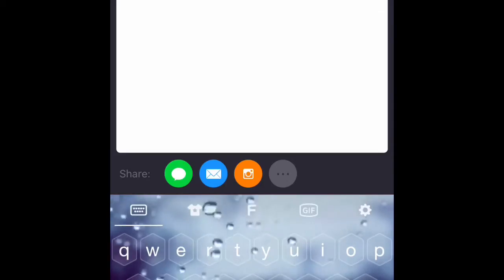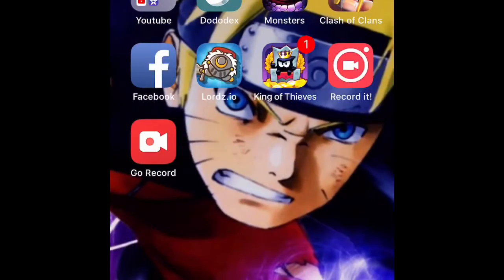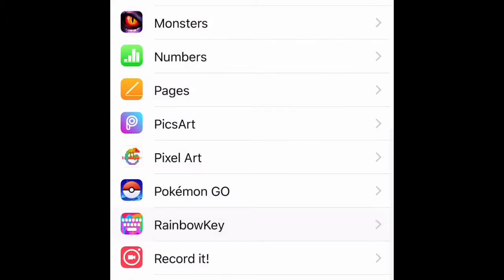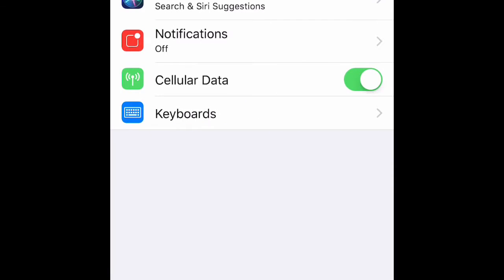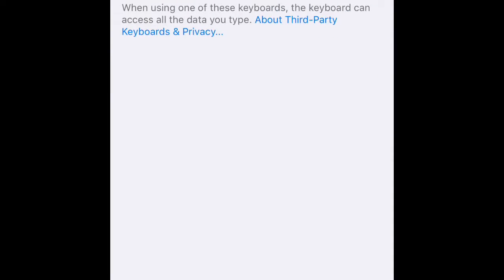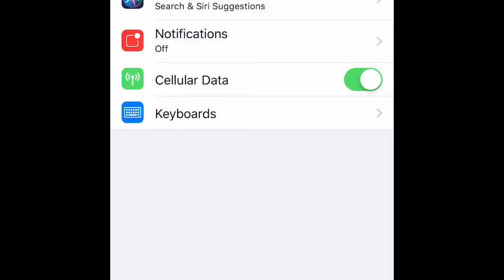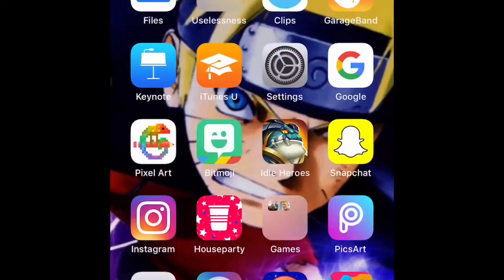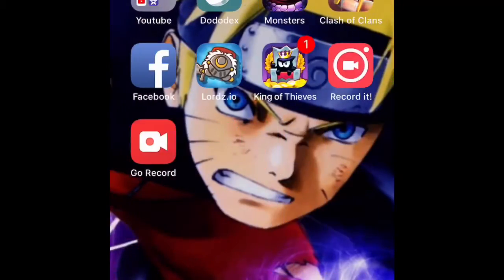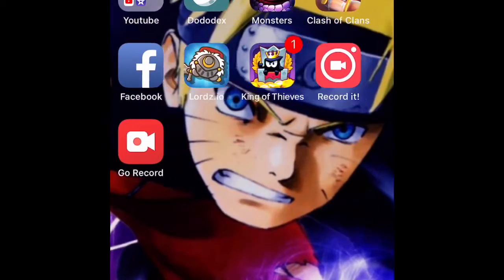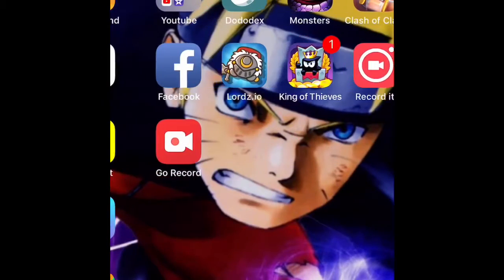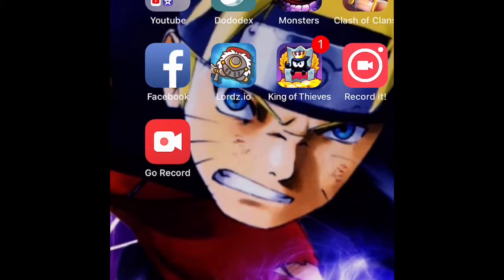Anyways, I have it done now, and I can go over to settings and do Rainbow Key, go into allow full access, and then you're done. It's fully set, and cool stuff is happening.